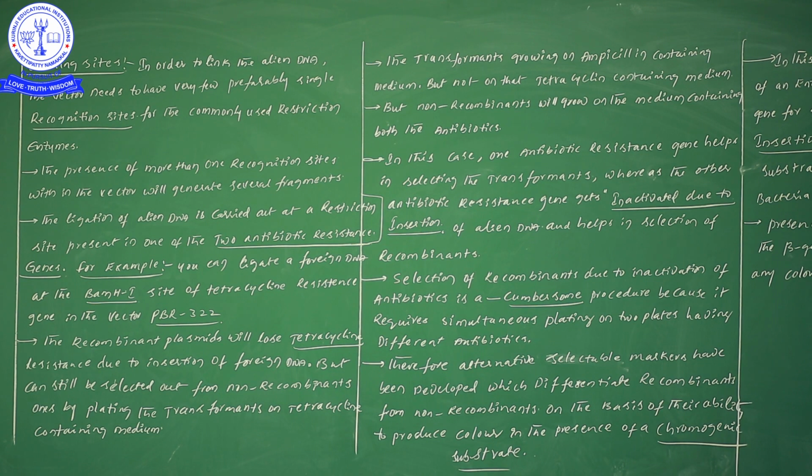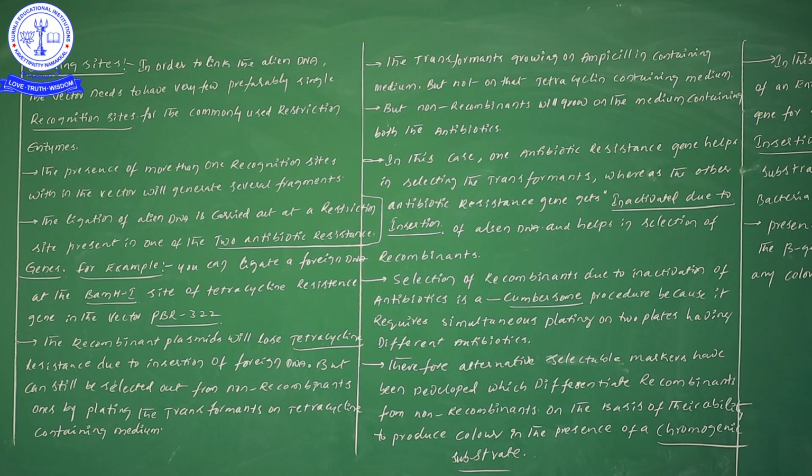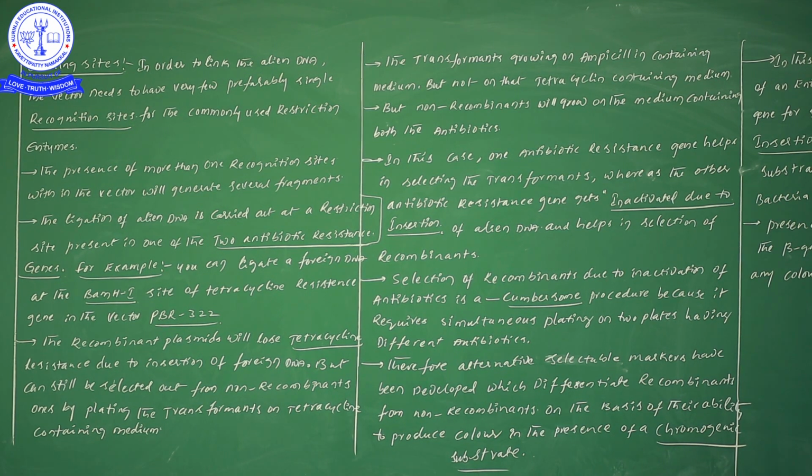Suppose you are incorporating a foreign gene at the tetracycline region, how can we find out whether our foreign gene is inserted or not? If that particular tetracycline resistance is inhibited, indirectly we have to understand our foreign gene is inserted.